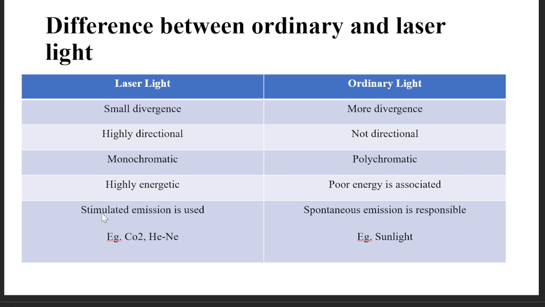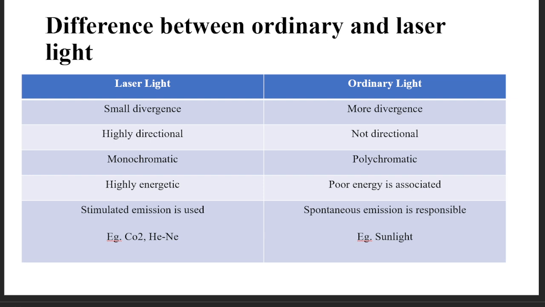For laser light, as we discussed earlier in the full form of laser, there is light amplification by stimulated emission of radiation. So in laser formation, the stimulated emission process is used, and for ordinary light, the spontaneous emission process is responsible. This process we will discuss later. Examples of laser light are the CO2 laser, that is carbon dioxide laser, helium neon laser, and ruby laser. Whereas for ordinary light, you have the example of sunlight or LED light.